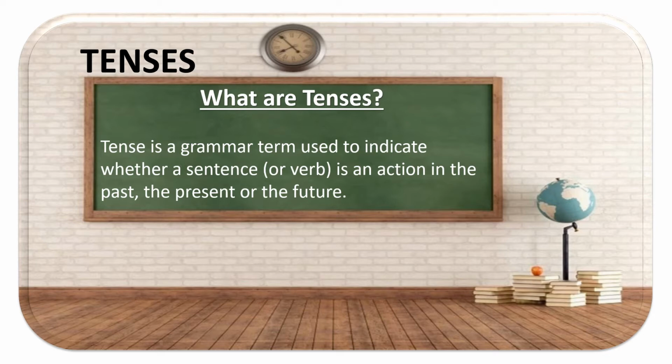So what's a tense? A tense is a grammar term used to indicate whether a sentence is an action in the past, the present or the future. Here in the bracket it is written "or verb." Why do you think it is written here? It is written to tell you that action means the verb. As I already explained in my second video, which was on parts of speech, I told you that verb is an action. So what does a tense do? A tense tells you whether the action is in the past, in the present or in the future, which are the three types of tenses. Let's explore more.